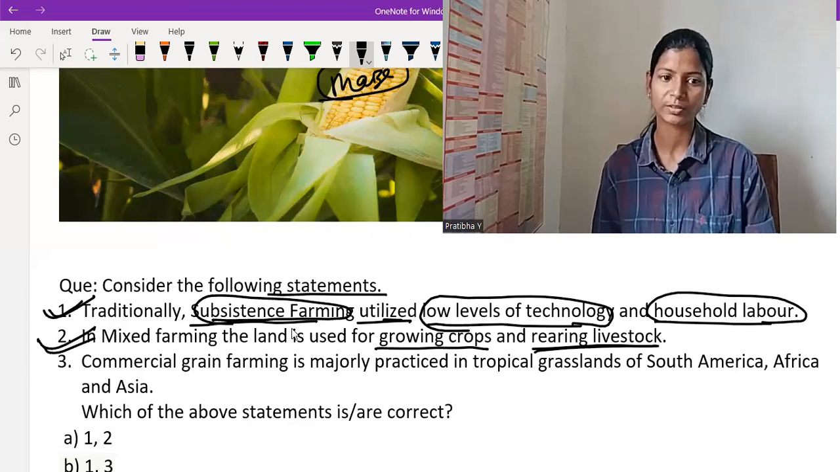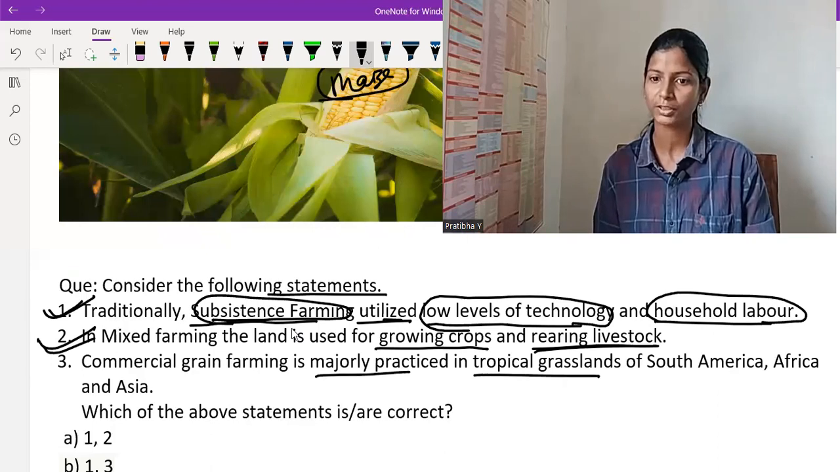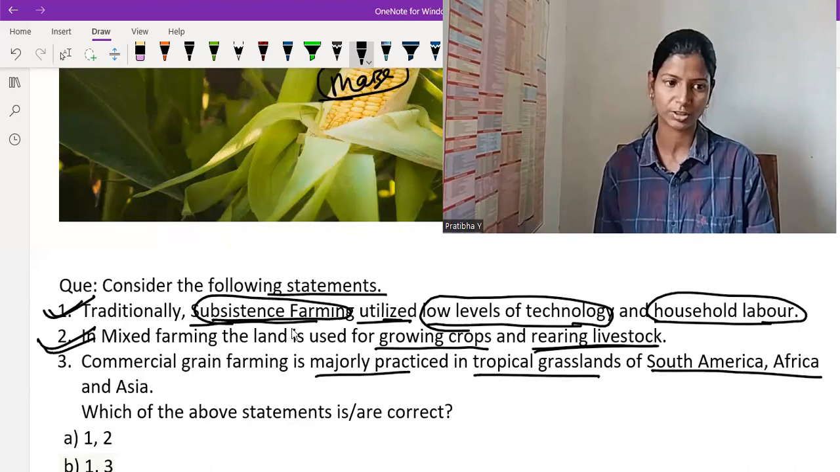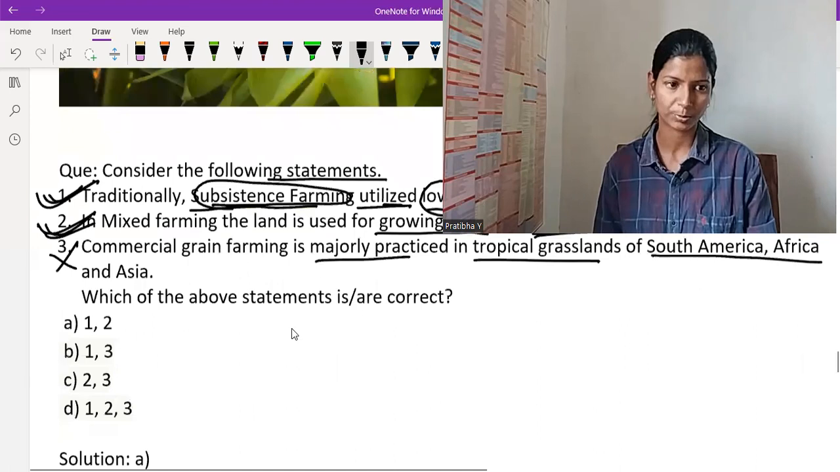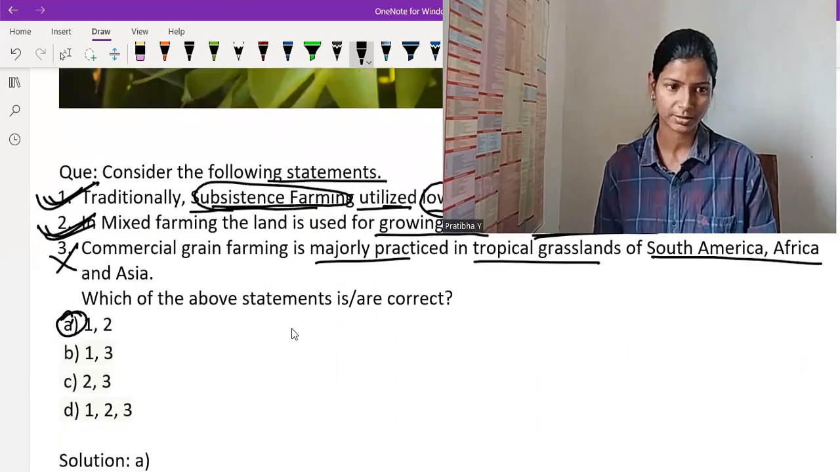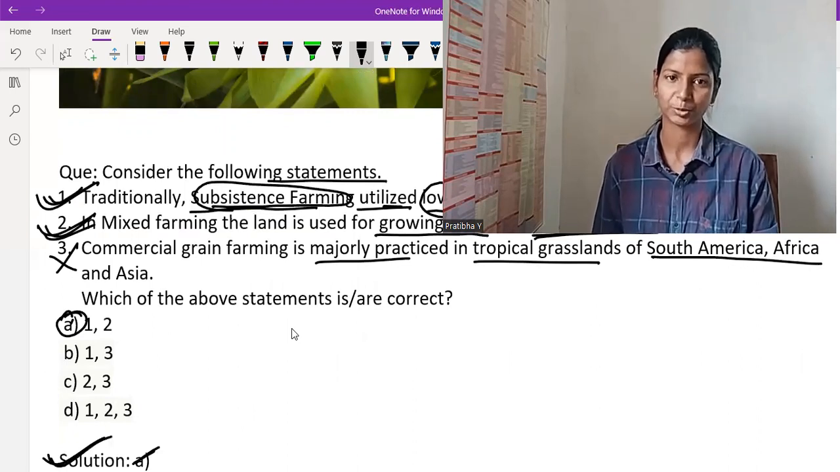In the third one, commercial grain farming is majorly practiced in the tropical grasslands of South America and Africa. No, this one is wrong. That means option 1 and option 2 are correct. That means option A is correct. Let us check if we are on the right path. Yes, we are on the right path. Option A is correct.